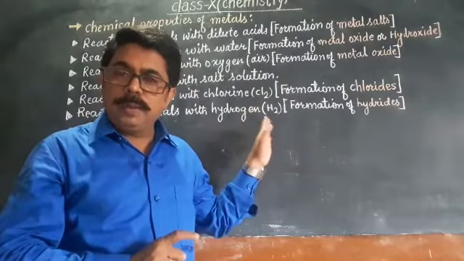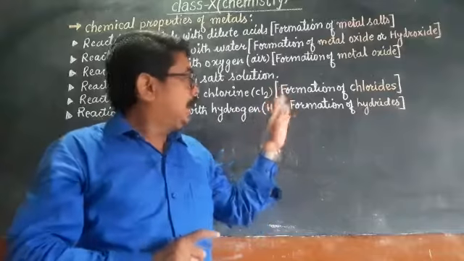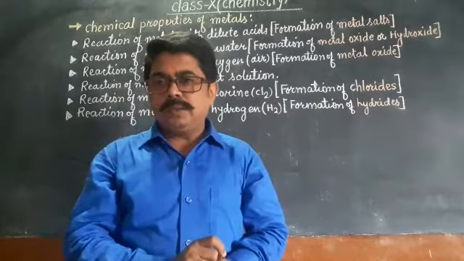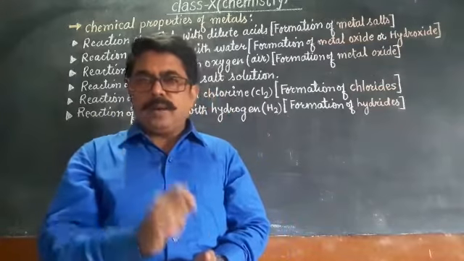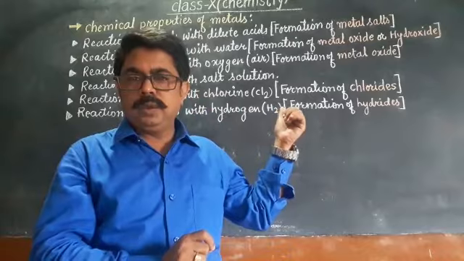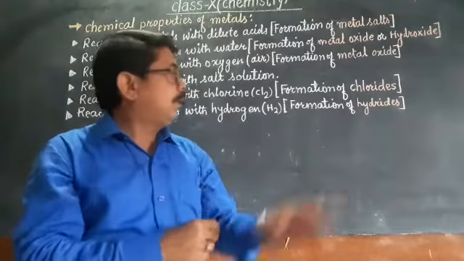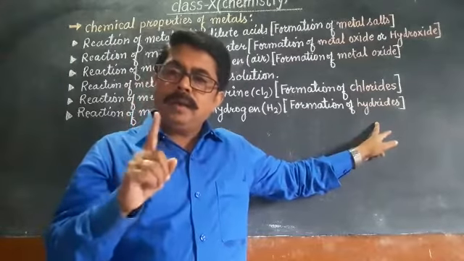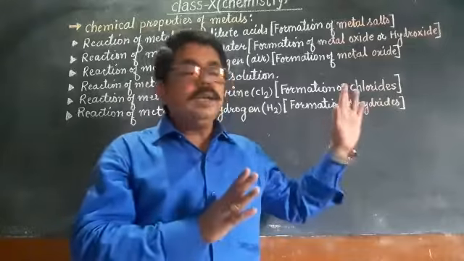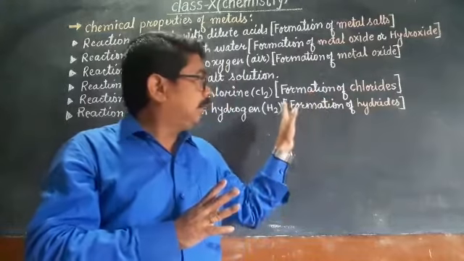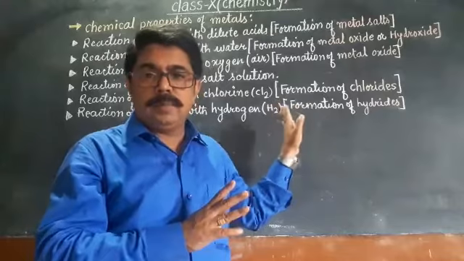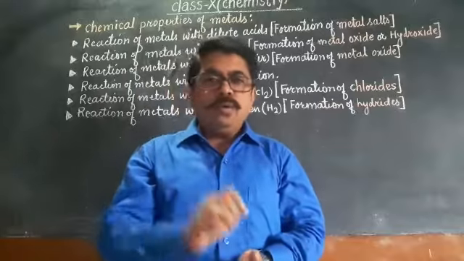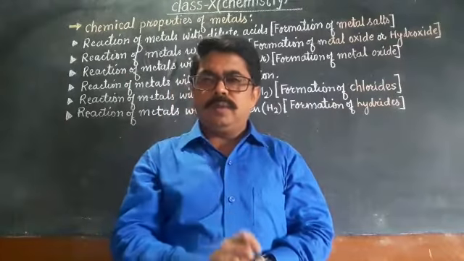hydrogen gas. At room temperature, it is found in gaseous state. H2, it is a diatomic gas. So in this reaction we will see how different metals react with hydrogen. When they react with hydrogen, they form hydride. Please pay attention. When metal reacts with hydrogen gas, they form hydride. So we can say in this reaction there will be formation of metal hydride. Now we will discuss each reaction one by one briefly.